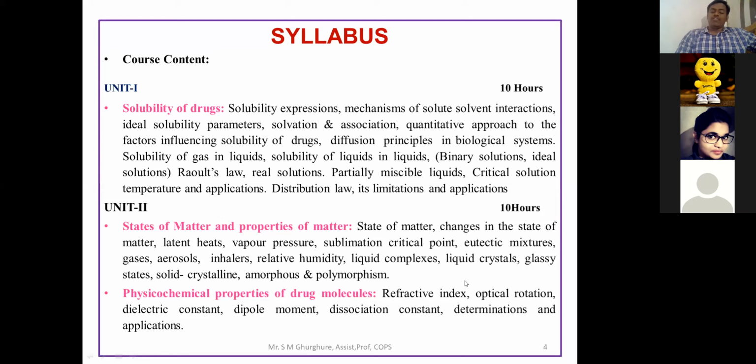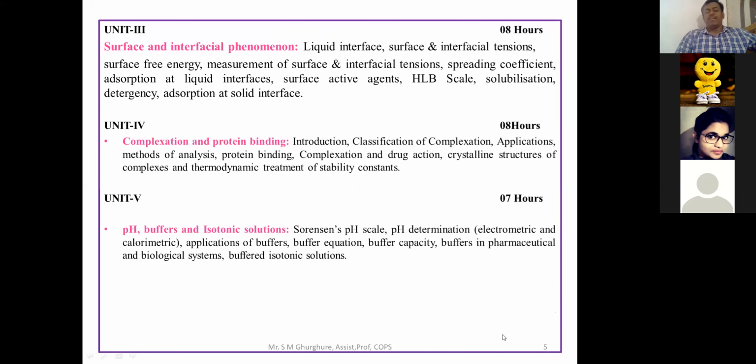Then afterwards we'll particularly focus on the refractive index, then optical rotation, dielectric constant, dipole moment, then dissociation constant, then determination and its application. That part we are going to focus on in the second chapter, that is unit two, states of matter. And after states of matter, the third one is known as interfacial phenomena.